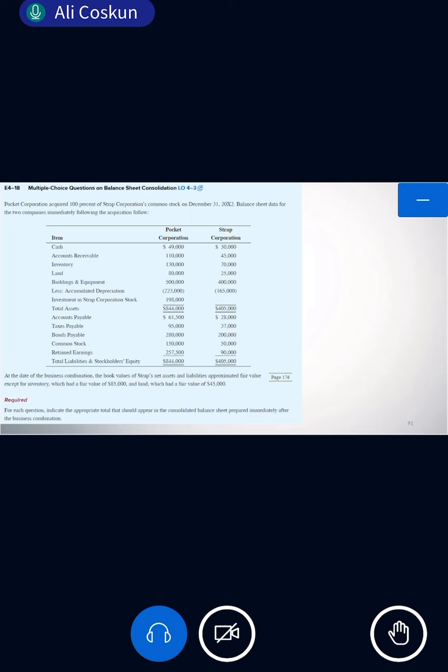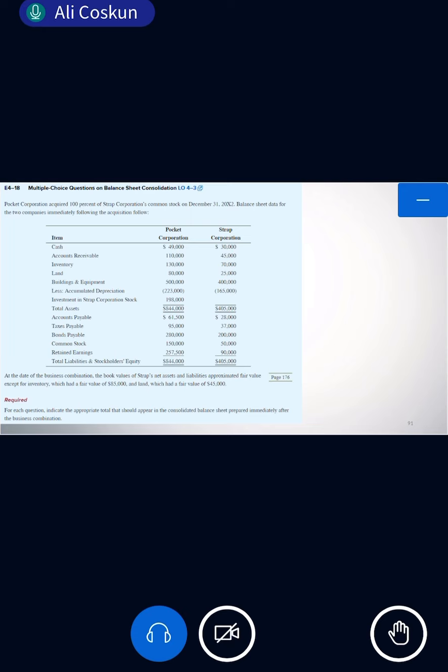Right. Inventory, how much will be the inventory? There is something here for the inventory and land. In the consolidation, how do we calculate the total? Book value of the parent and fair value of the subsidiary. Because in the consolidation worksheet, remember we are adding the difference.